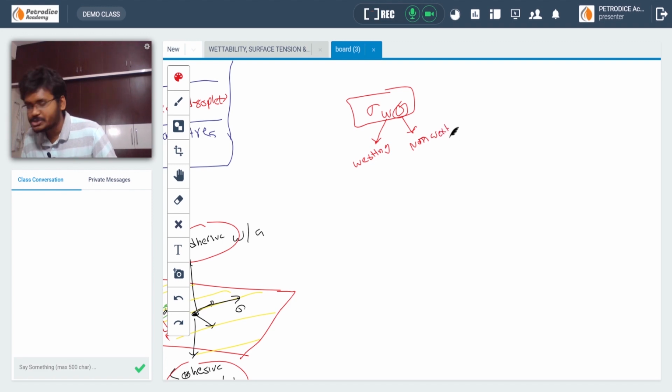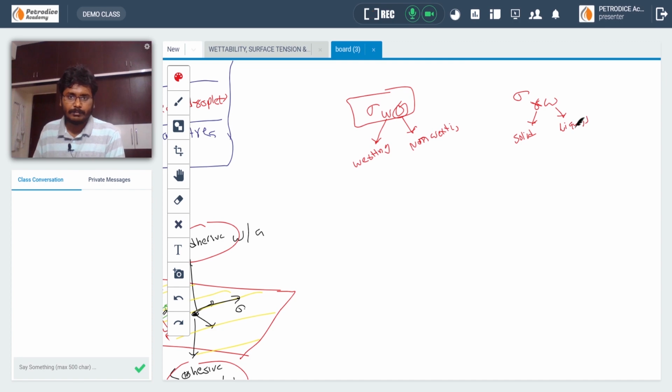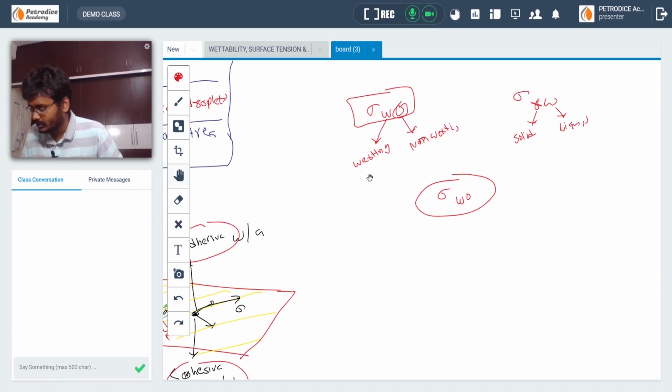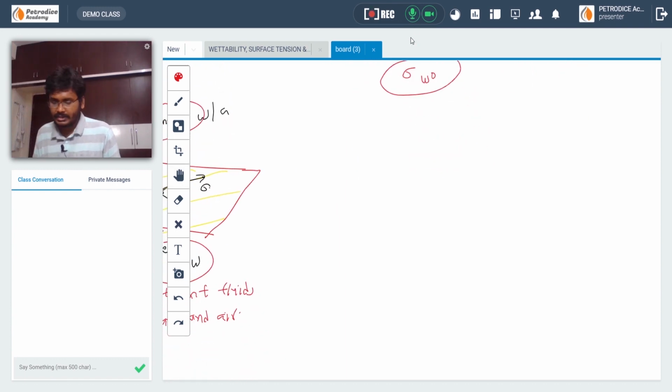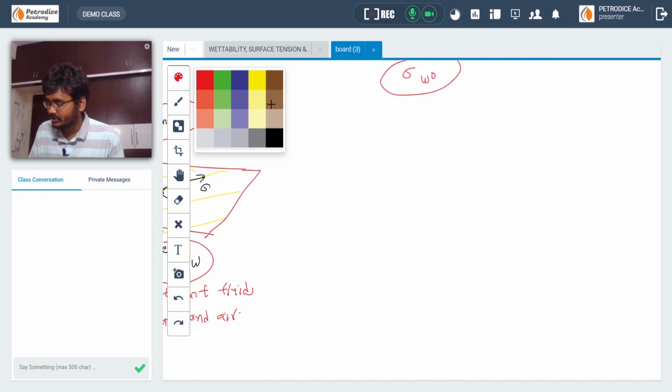Okay, based on the API I am giving. Whereas for rock and liquid, sigma is equal to rock water. The first one will be rock and second one will be liquid. Okay, the first one will be solid and second one will be liquid. Okay, just remember this, it's also somewhat important. Okay, API defines interfacial tension as the sigma WO. The first one should be wetting phase and the second one is non-wetting phase. Okay, and yes, right now let us derive Young's equation.